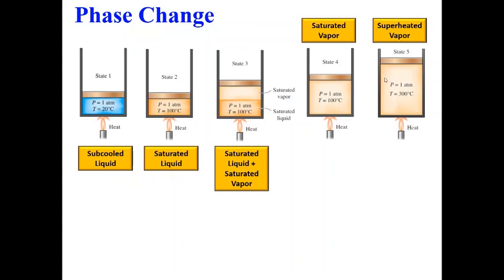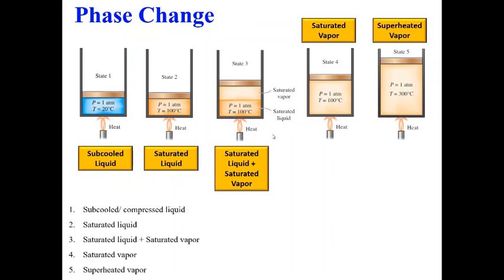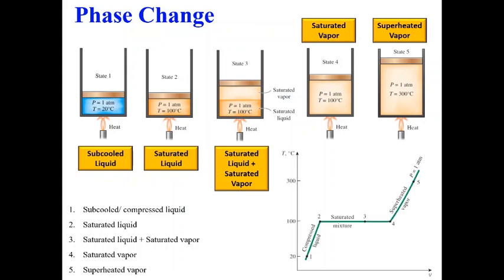So we have passed our liquid water through these 5 stages, from state 1 to state 5. Okay, so I can list it down here: the different phases that the substance, or the liquid water we had initially, has come through. Now if I want to plot this in a T-v plot, this is how it will look. The green line that you see is an isobar, for P equal to 1 atmosphere, because the pressure is held constant for this complete process.